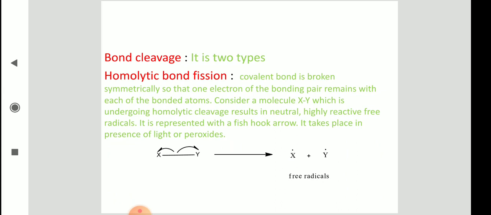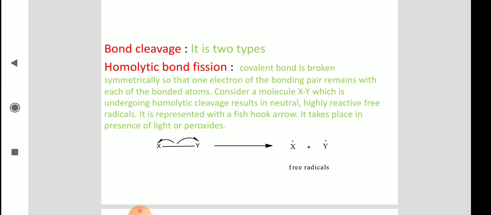So a covalent bond is broken symmetrically. Symmetrically is nothing but equally, so that one electron of the bonding pair remains with each of the bonded atoms.